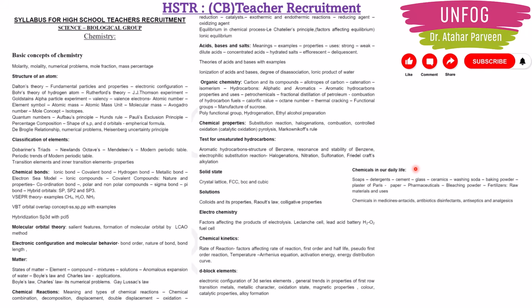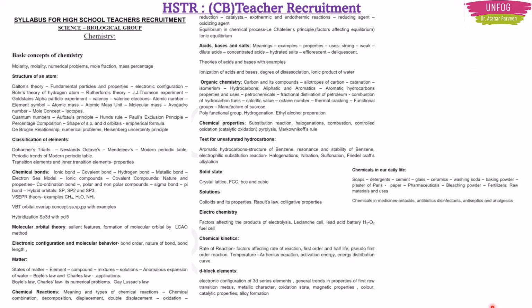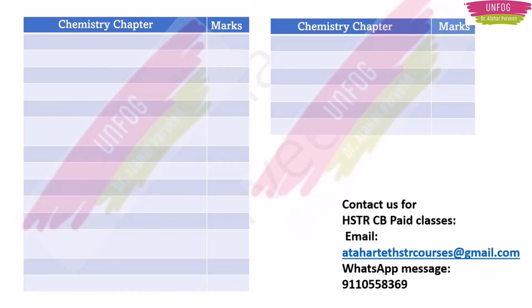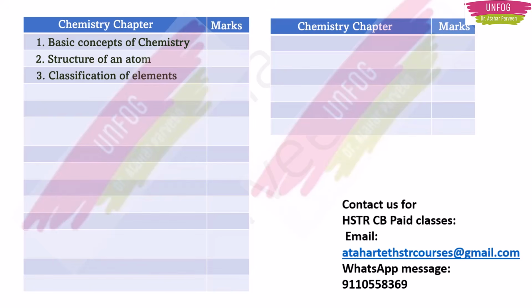Okay, so now let's start discussing about the blueprint of chemistry for CB method aspirants for HSTR teacher recruitment. So let us see the chapters one by one first. What was the first chapter? Basic concepts of chemistry. Then we have structure of an atom. Then we have classification of elements. Then we have chemical bonds,